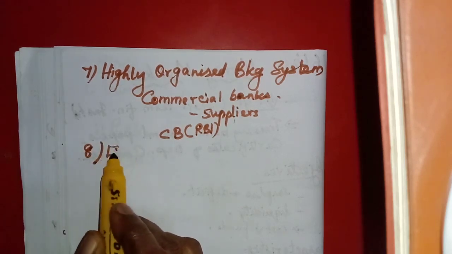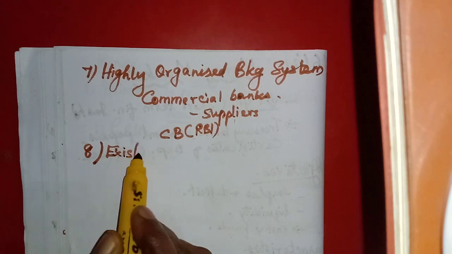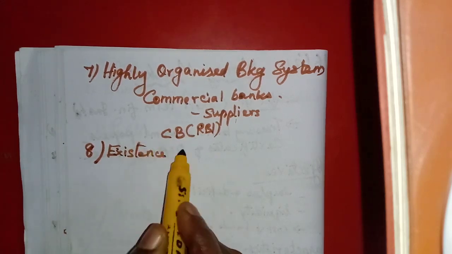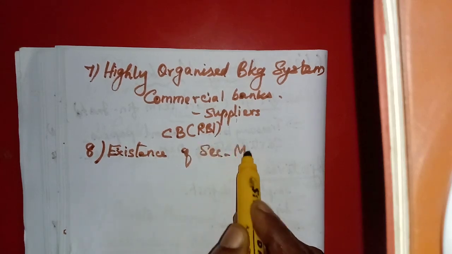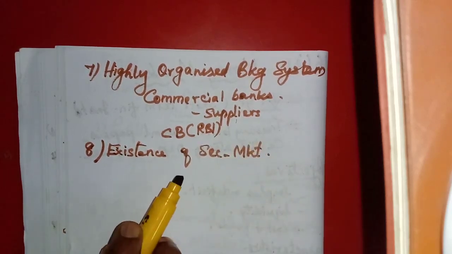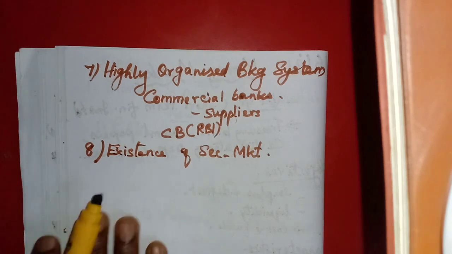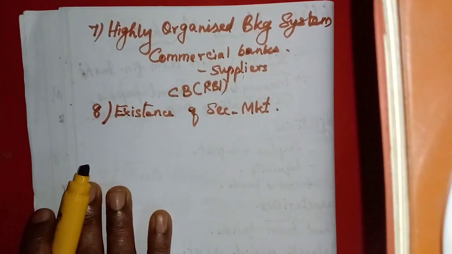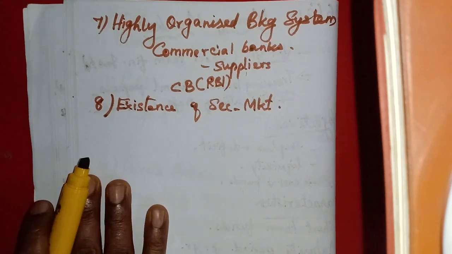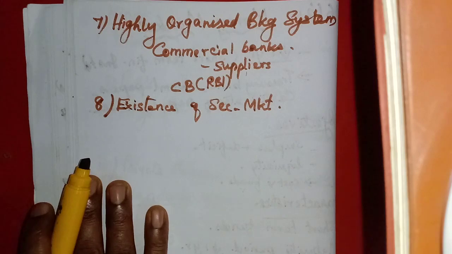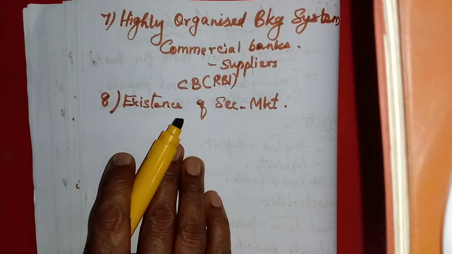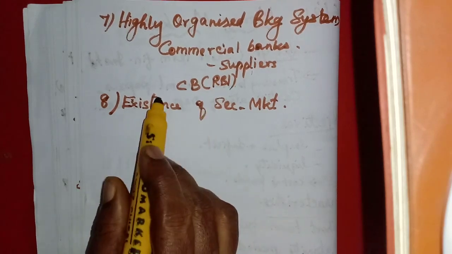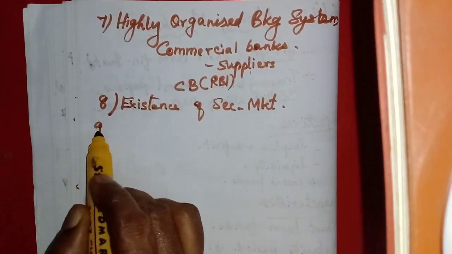The existence of a secondary market. Here we have studied already, there is no secondary market like the stock exchange. But they prefer to have a secondary market to sell these. They may transfer the ownership, or they may sell those securities within this one year period. So there must be an active secondary market for these money market instruments.